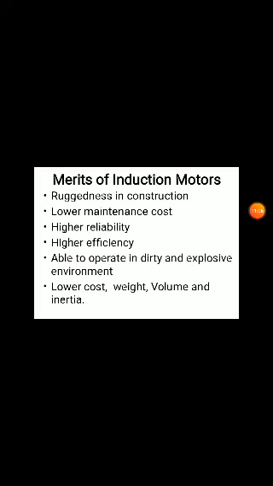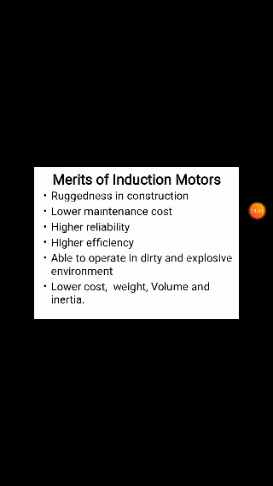Suppose we consider DC machines: whenever it is dirty, continuous maintenance is required. Explosives also cause problems in DC machines, since they already have sparking. Due to explosives, total sparking will occur in that machine. But it does not occur in this induction machine, that is, the AC machines.